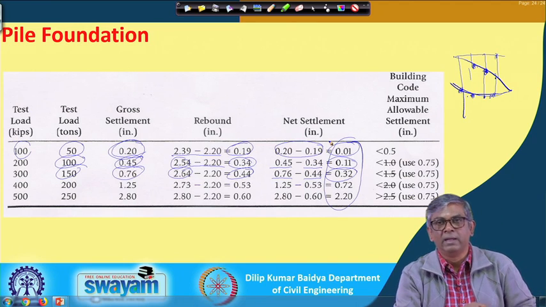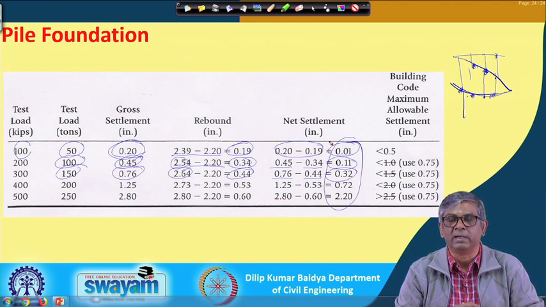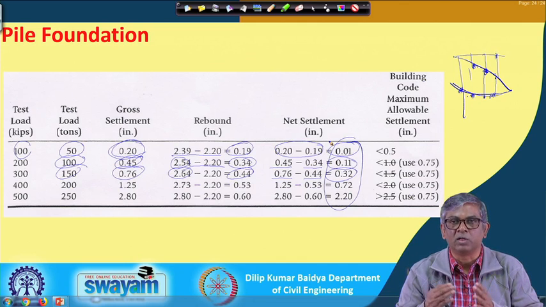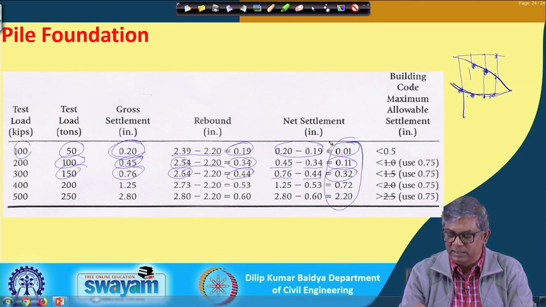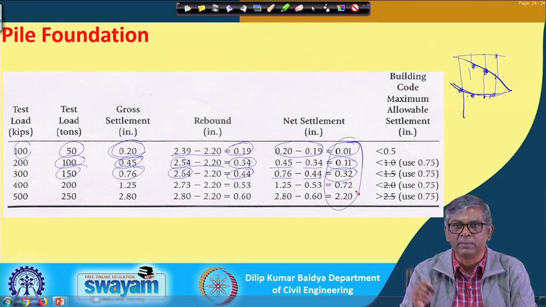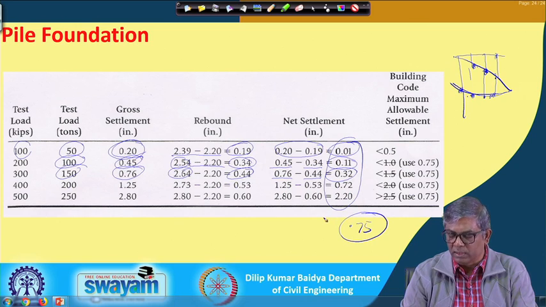Okay. And in the code it is recommended that the load corresponding to the maximum net settlement allowed is, suppose, 0.75 inch or 0.5 inch, like that it is mentioned, and you can see everywhere it is less than that. Suppose 0.75 inch is the limiting net settlement.